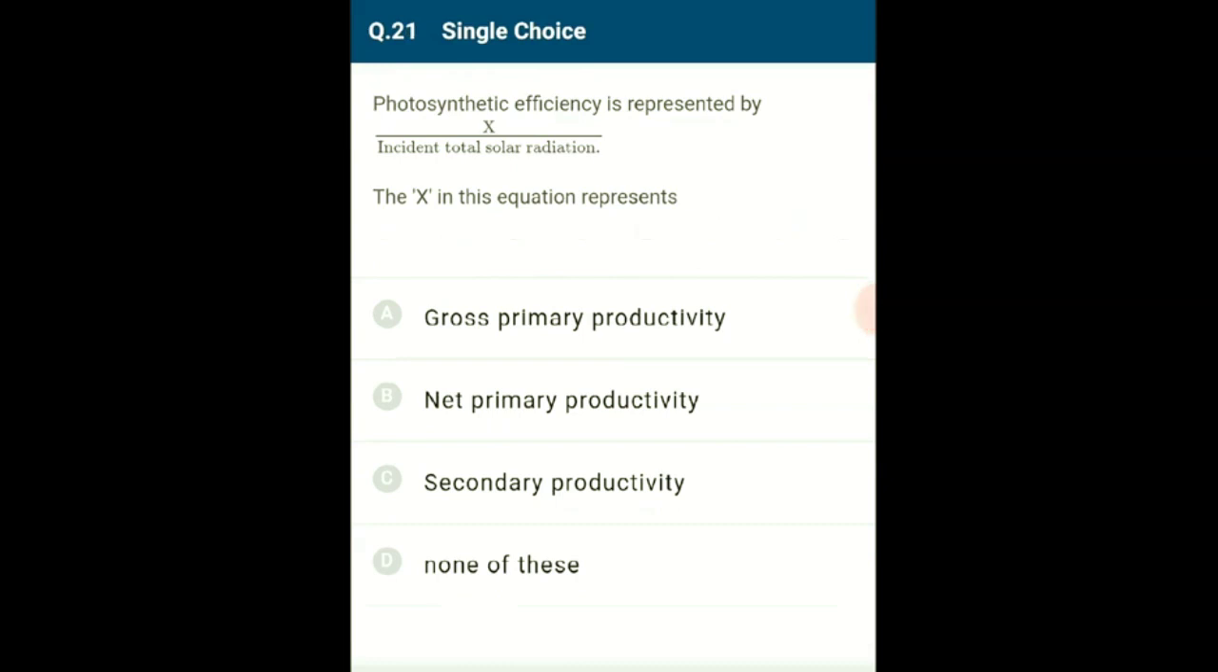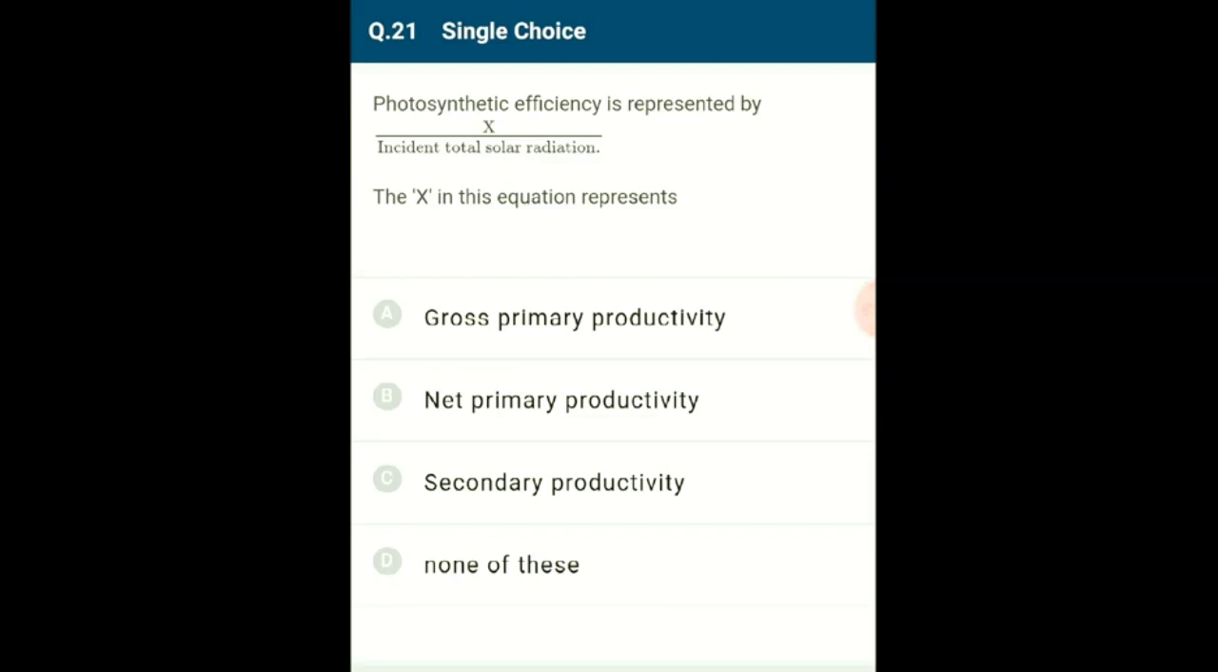Question number 21. Photosynthetic efficiency is represented by X by incident total solar radiations. Here X in this equation represents the efficiency of photosynthesis, which is the amount of biomass a plant can produce in a given amount of light. The amount of biomass produced by producers in an ecosystem is gross primary productivity. Photosynthetic efficiency is equal to gross primary productivity by incident total solar radiation.